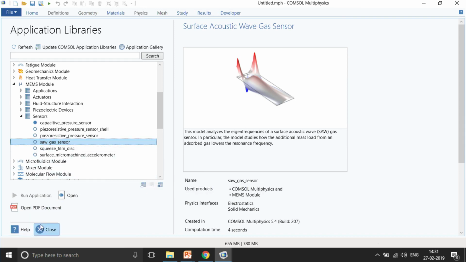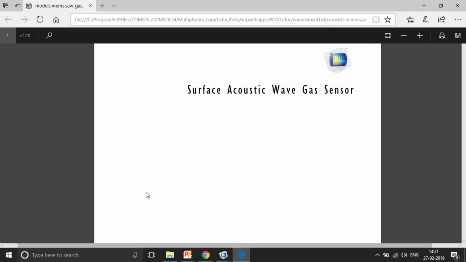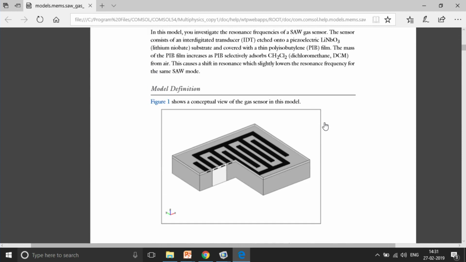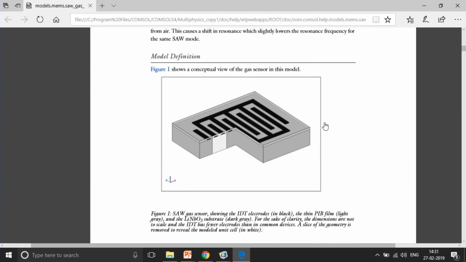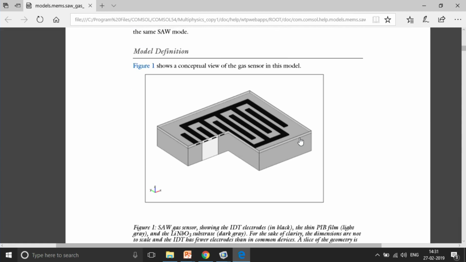You can also open the documentation and try to understand the theory behind the gas sensor. Any gas sensor based on micro electromechanical structures has an IDT. This is an actual structure, as you can see over here, and these are the interdigitated electrodes, the black structures, like fingers wrapped with each other.